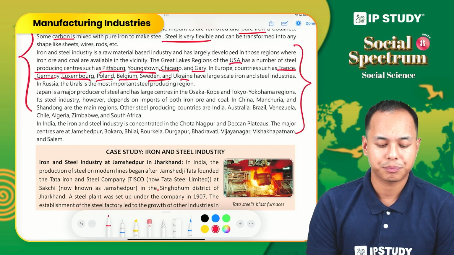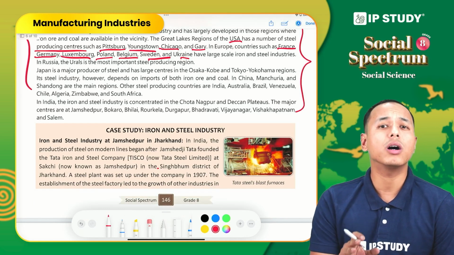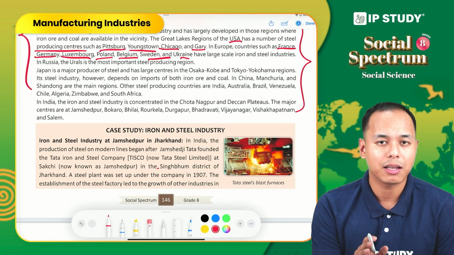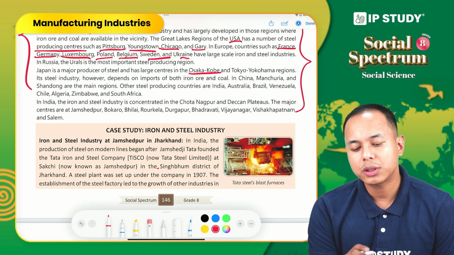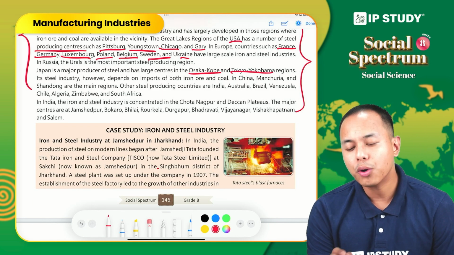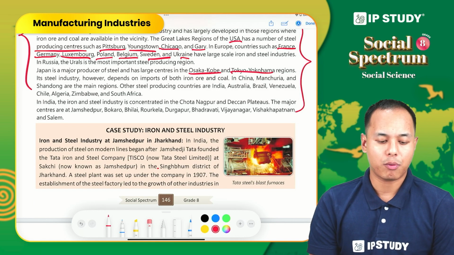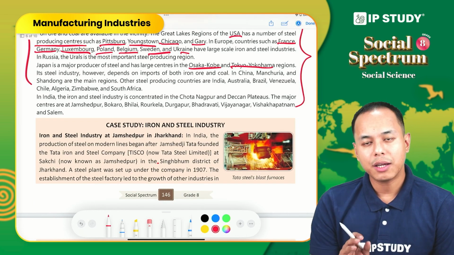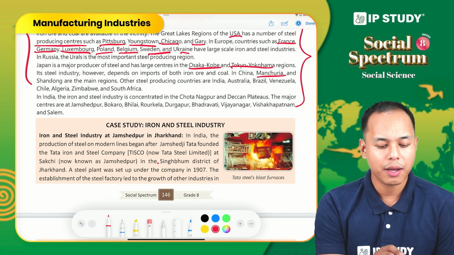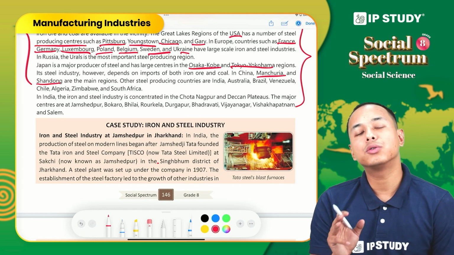We also have Russia and Urals. Japan is also another important producer of steel, and in Japan, Osaka, Kobe region, Tokyo, Yokohama regions are very important. In China, Manchuria and Shandong are the two main regions.